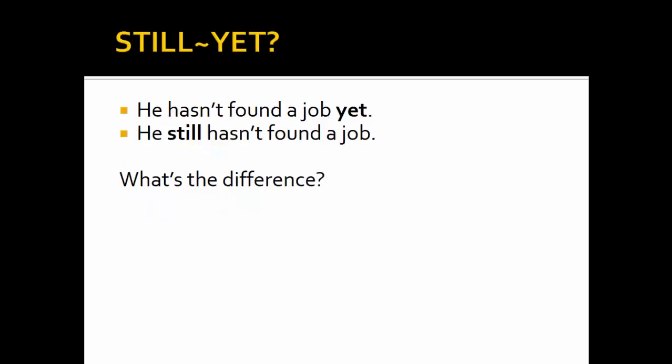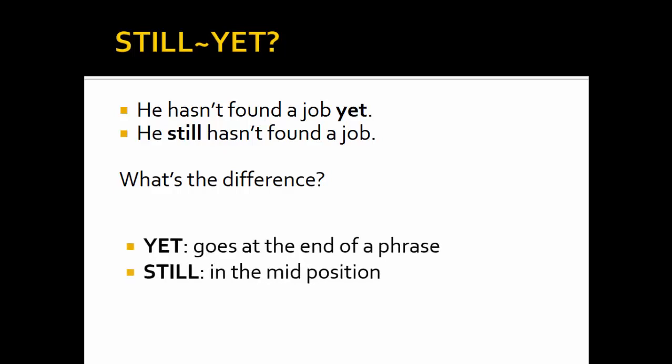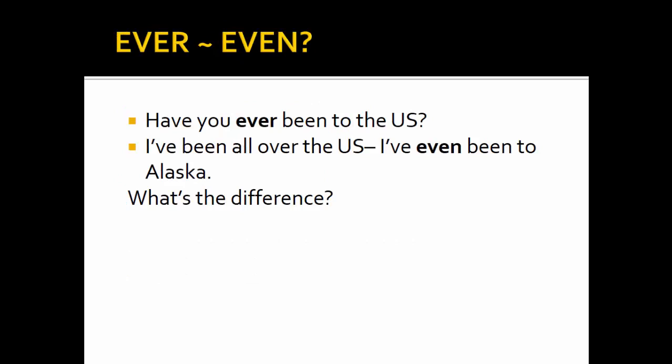Still and yet. Examples, he hasn't found a job yet. He still hasn't found a job. What is the difference? Here, yet goes at the end of a phrase, still in the mid position. Ever and even.